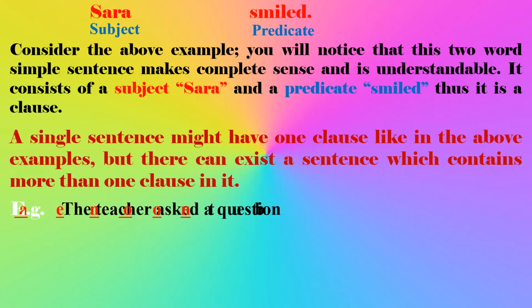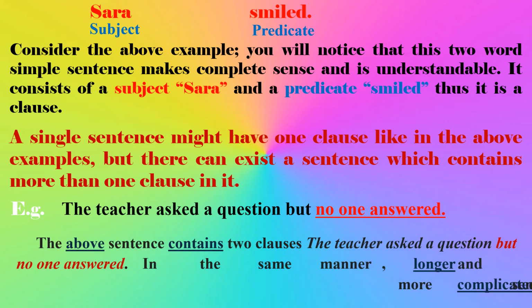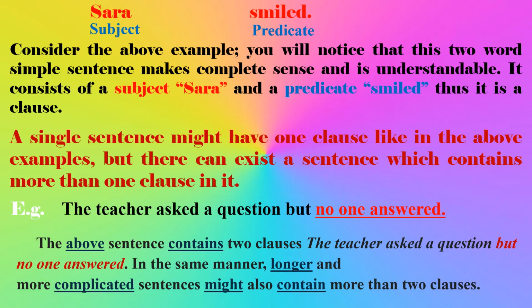For example, the teacher asked a question but no one answered. Here in this sentence, you see it consists of two clauses. The teacher asked a question, one clause, but no one answered. No one answered is another clause. The above sentence contains two clauses. In the same manner, longer and more complicated sentences might also contain more than two clauses. So that was all about clause.